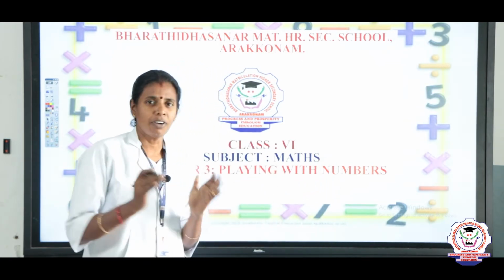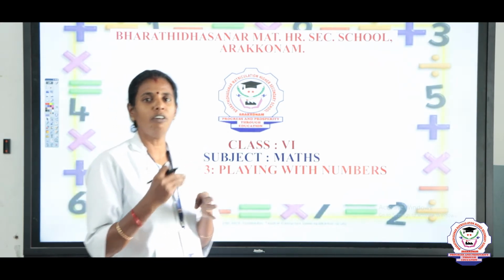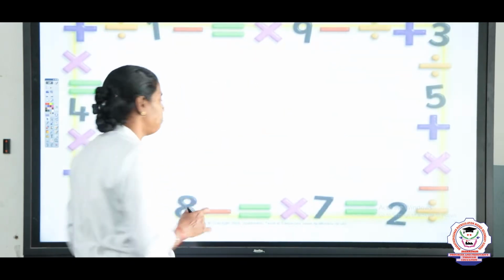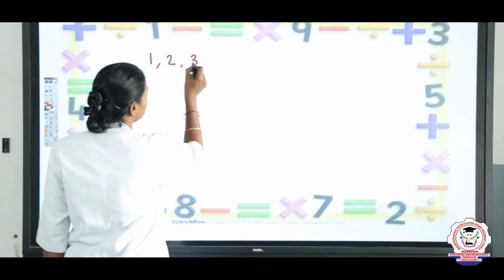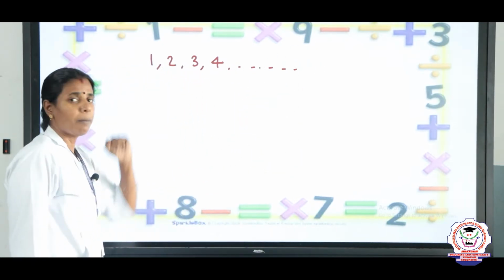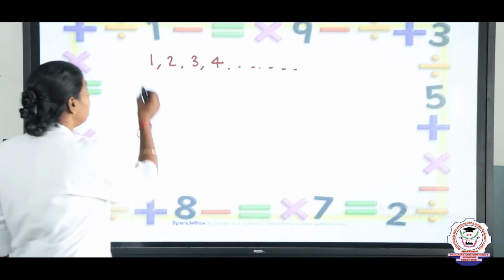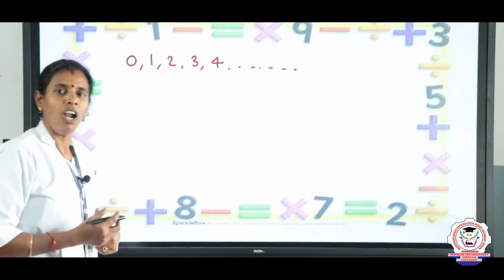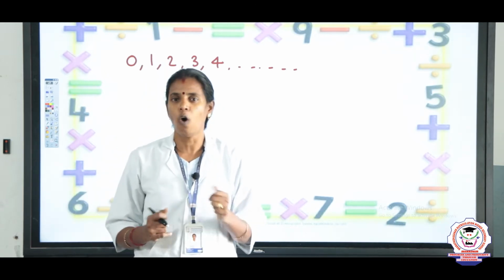So there are different names for these numbers. Numbers 1, 2, 3, 4, 5 and so on, going on. This set of numbers is called what? These numbers are called natural numbers. When 0 is included with this, what do we say these numbers are? These are called whole numbers, right? We have learned already about natural numbers and whole numbers.